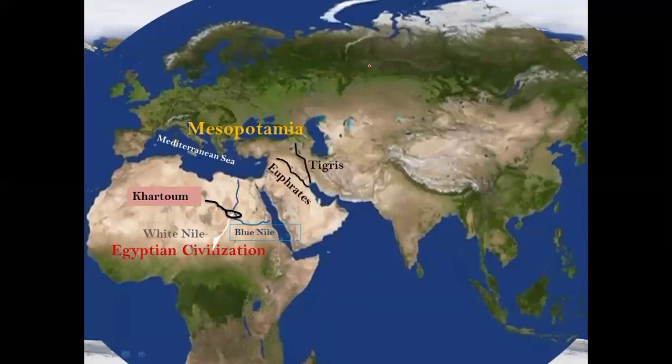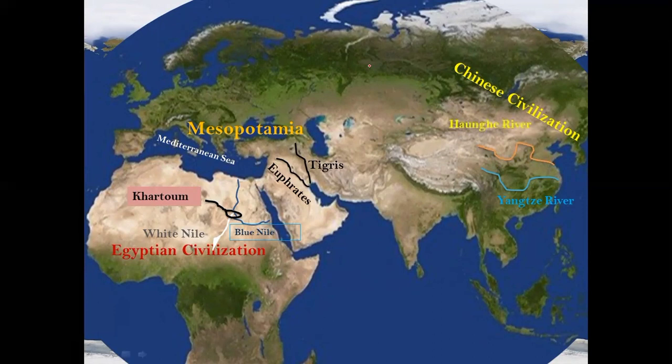On the other side of the map, on the eastern side, we have the Chinese civilization. Like I've mentioned earlier, the two most important river systems that form the Chinese civilization are the Yangtze River on the southern part, and on the northern part we have the Wangxi River, commonly known as the Yellow River. So most probably the civilization that flourished in the Chinese region is between the Yangtze River and the Wangxi River. And importantly, we need to remember that most of the civilization took place in the river valleys of the Yellow River in the Chinese region.